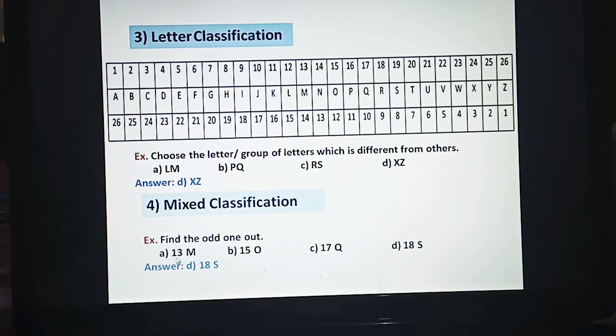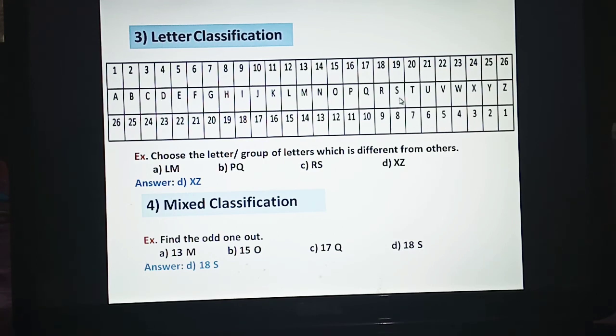See 13M. If we see the table we will see that the order of M is 13. 15O. If we see the order of O it is 15. 17Q. If we see the order of Q it is 17. That means the question is based on the number showing the order of the alphabet. Now if we see the next option D, 18S.